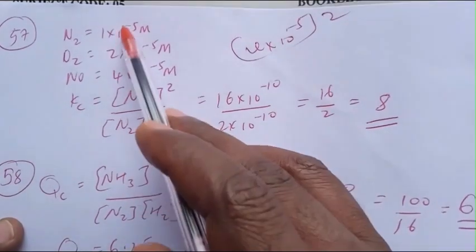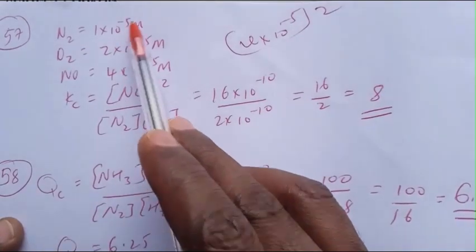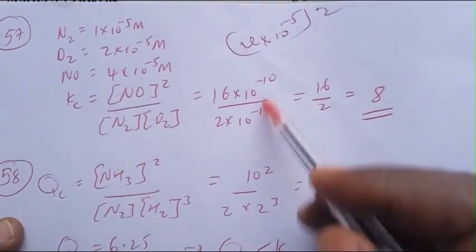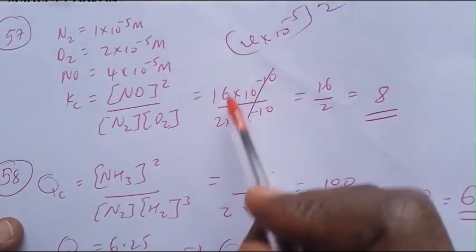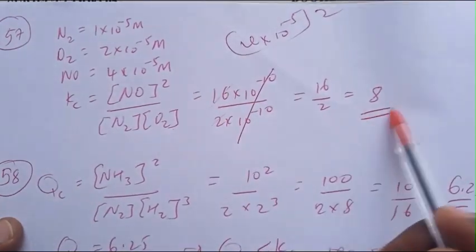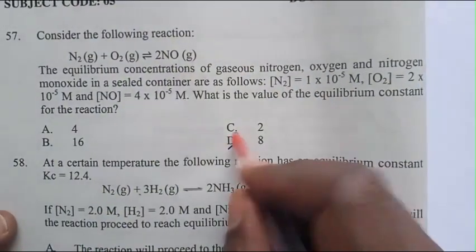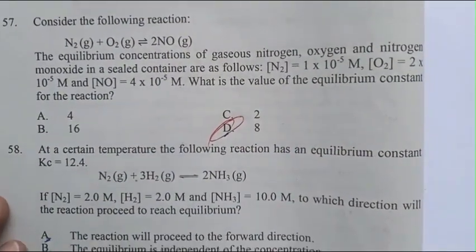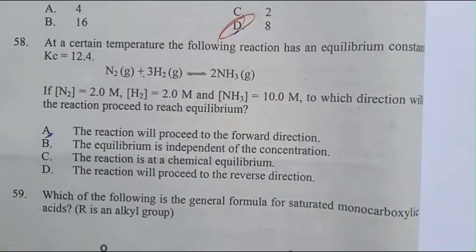N2 times O2 is 2 times 10 minus 10. The 10 minus 10 cancels, and 16 divided by 2 is 8. The answer is D. The equilibrium constant is 8.